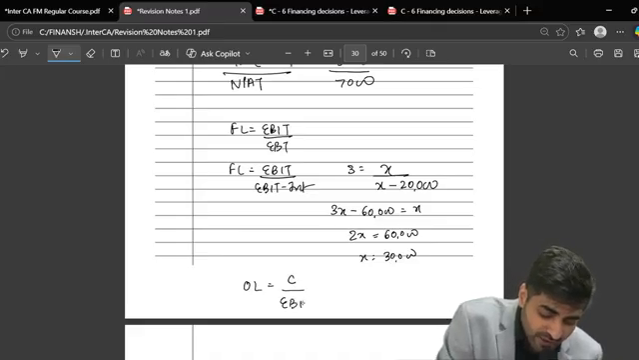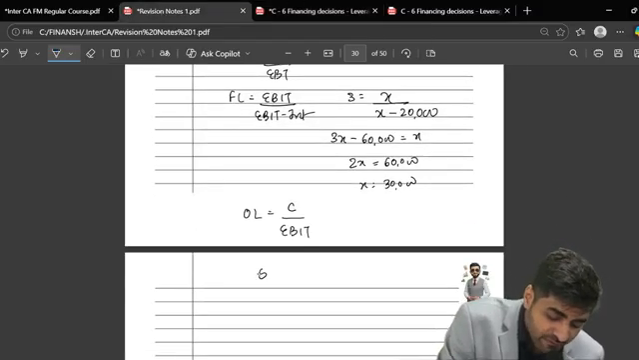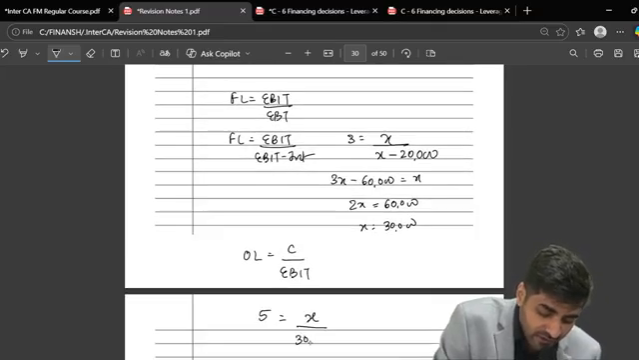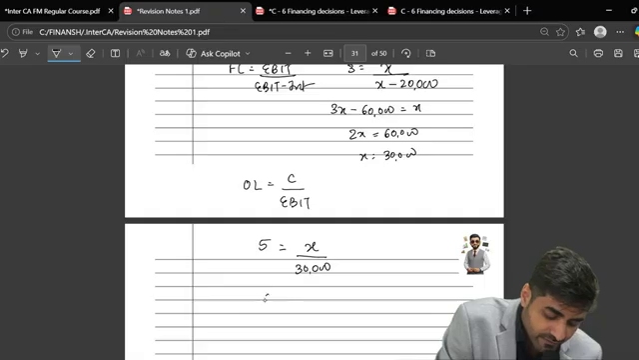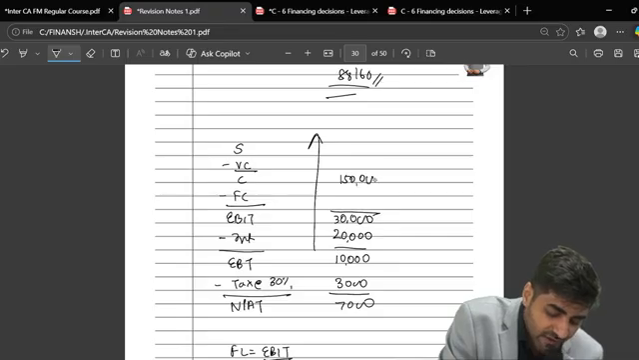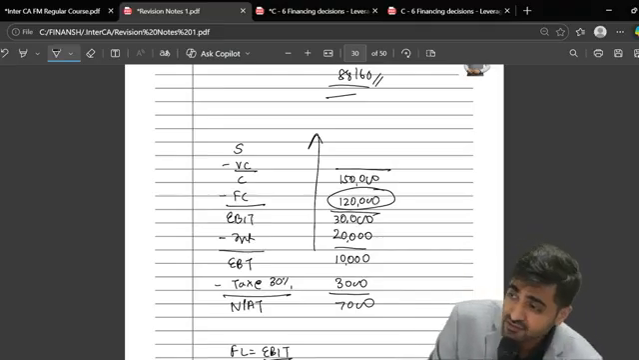Contribution upon EBIT. What's your OL? 5. So this will become 5 is equal to contribution, which is X, upon what's your EBIT? 30. Can you give me contribution? 1,50,000. So I'll be getting my contribution, which is 1,50,000. So what's your fixed cost? Can I say 1,20,000? That's my fixed cost.